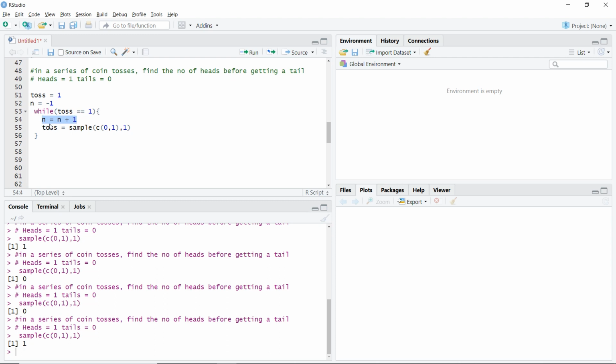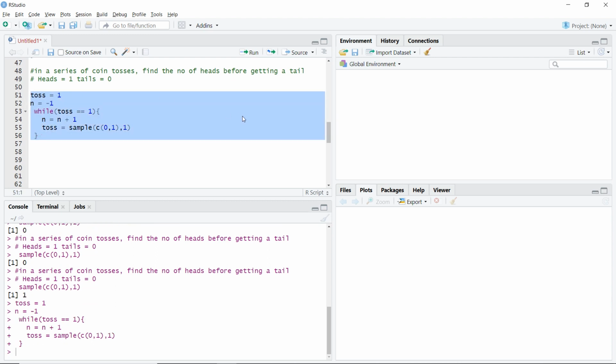You can see my n becomes 0. Then it tosses. Let's say I get a heads. Then it will check whether I got a heads, and if I get a heads, then it becomes 0 plus 1, that is 1. Then again, it will toss. And if I get a tails now, then toss is now 0 and it will not run the while loop. So I will get n equals 1 and so on. Let's just take this and run, Ctrl Enter, and you can see my n is 0 because my first toss was tails.